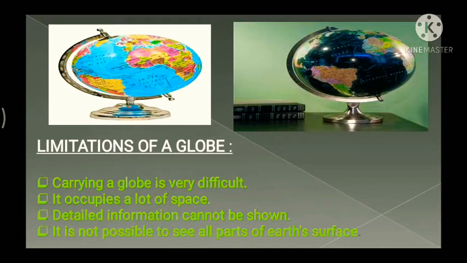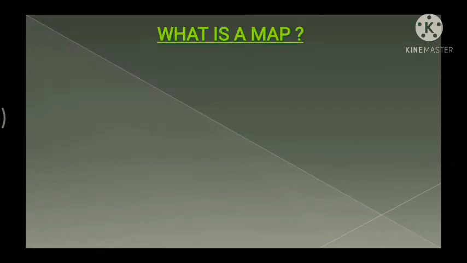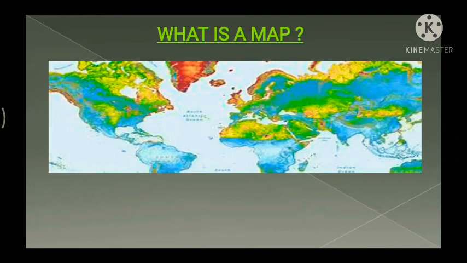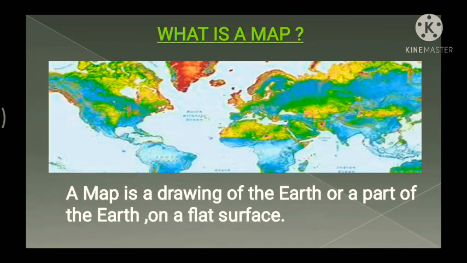Now if we see maps, how important maps are. If we compare them with a globe, maps do not have all these limitations. And what is a map? A map is a two-dimensional drawing of the earth or a part of the earth on a flat surface.